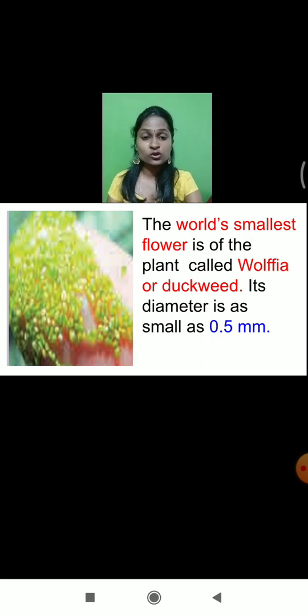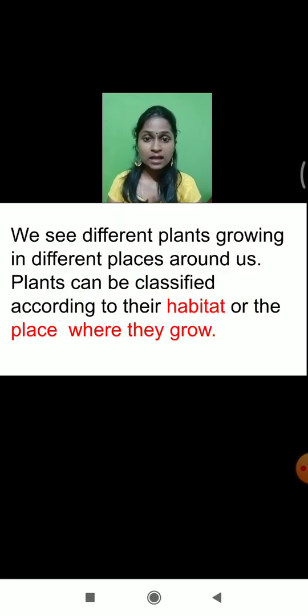Understood now? So we saw there are two types of flower, the world's smallest flower and the world's largest flower. And students, one more thing: around you there are many varieties of plants growing. So we see different plants growing in different places around us.